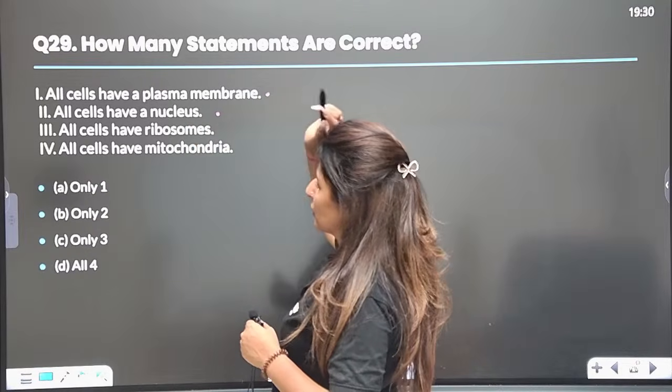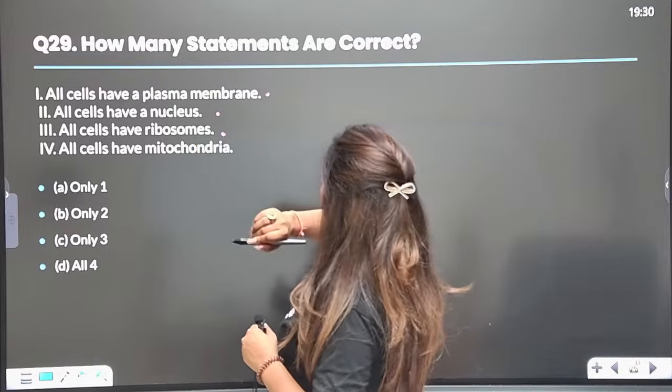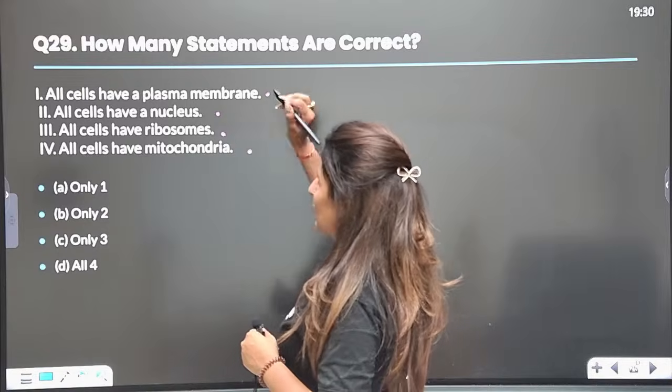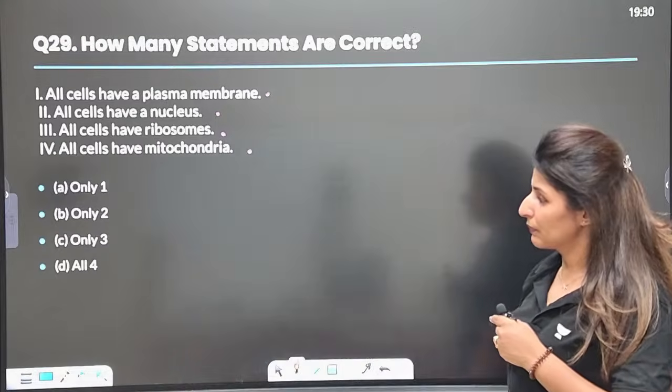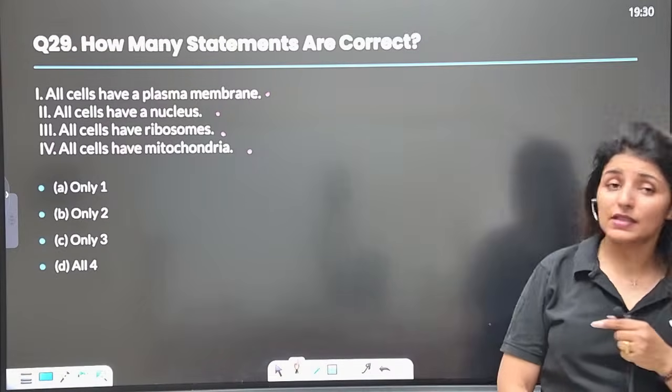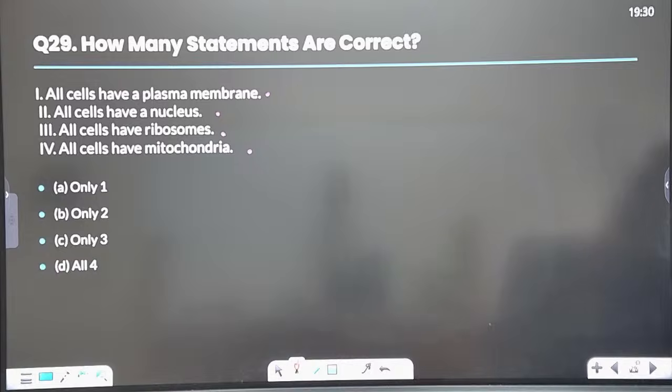Now, all cells have a plasma membrane. All cells have a nucleus. All cells have ribosomes, and all cells have mitochondria. How many statements are correct here? Only 3, all 4? Let me know the answer, the correct option here.